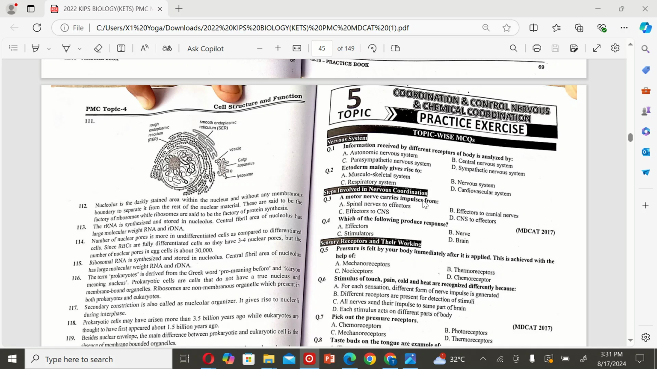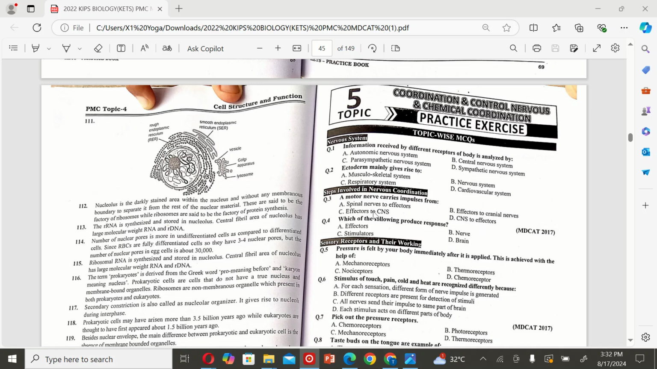Nervous system. The next MCQ is: a motor nerve carries impulses from A. Spinal nerves to effectors, B. Effectors to cranial nerves, C. Effectors to CNS, and D. CNS to effector. So the correct option is D.